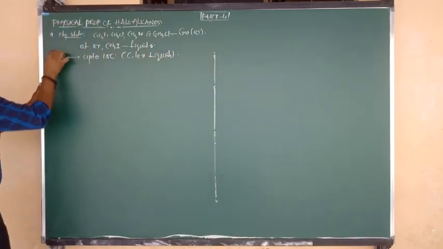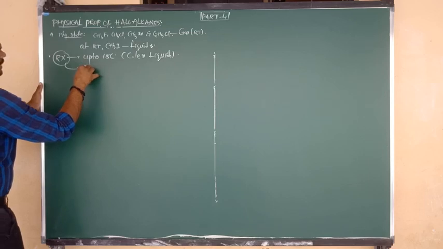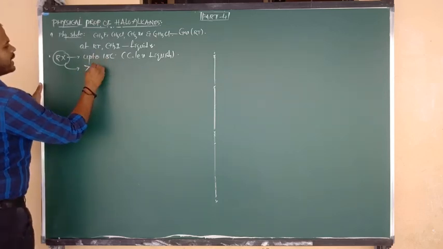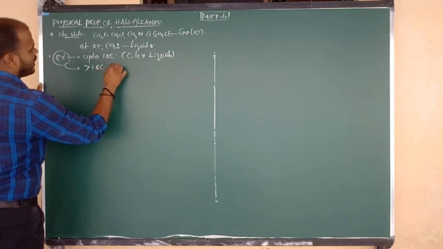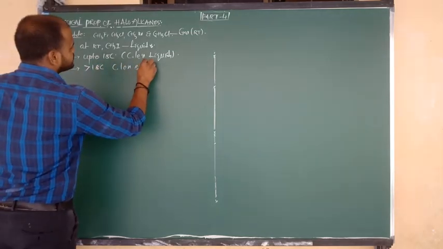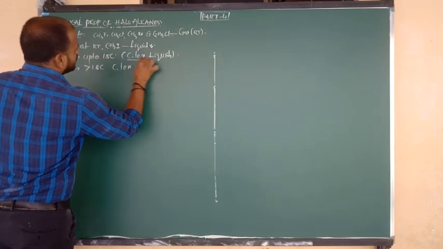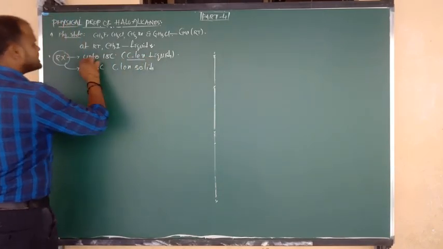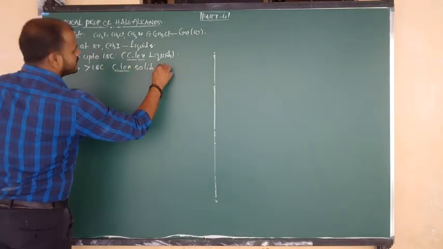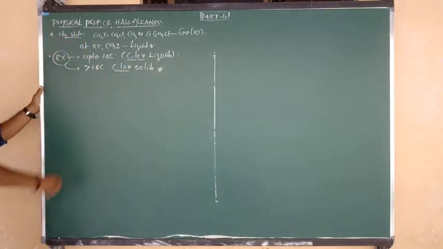Next, alkyl halides which are having more than 18 carbons, more than what beta? 18 carbons, they are colorless solids. Alkyl halides up to 18 carbons are colorless liquids, and more than 18 carbons, they are colorless solids. This is the information about the physical state.